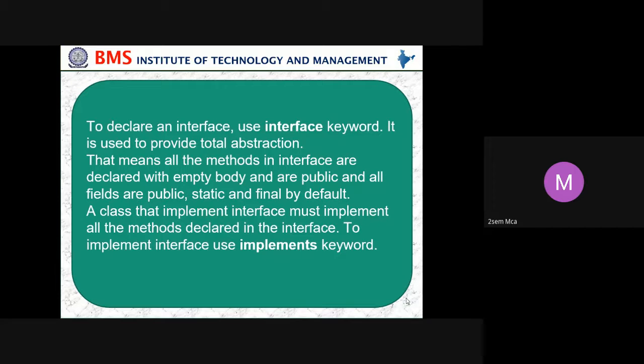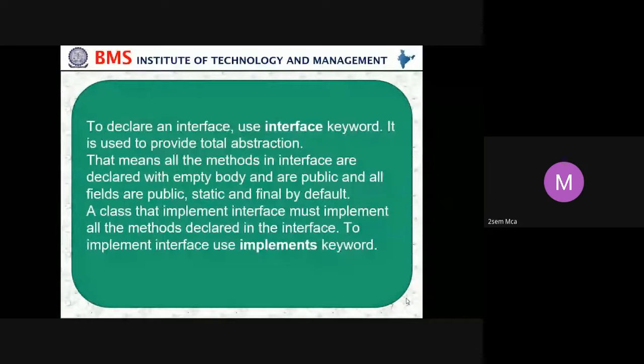So why do we use the interface? To provide total abstraction.